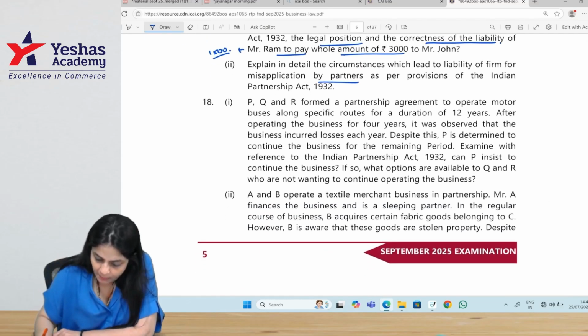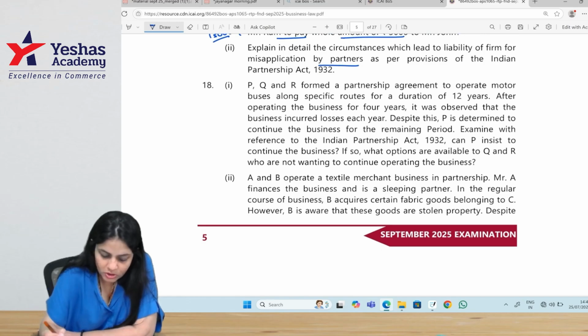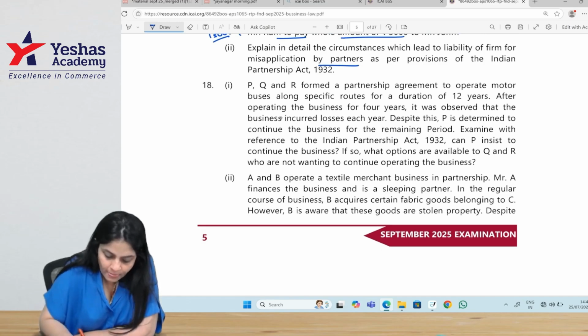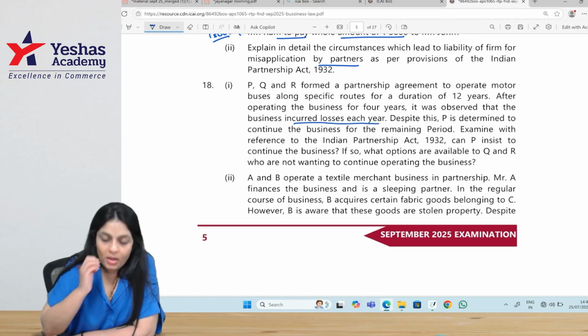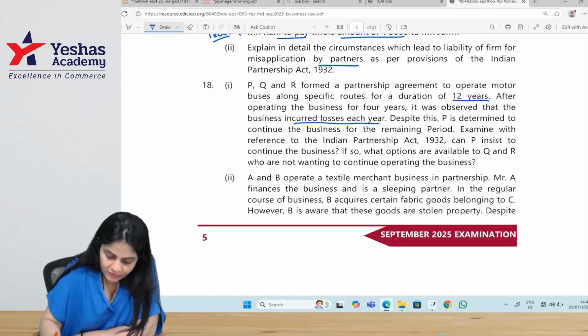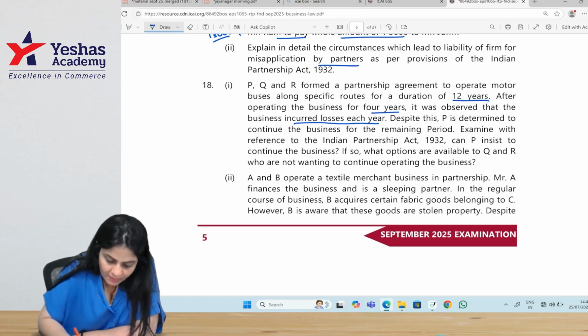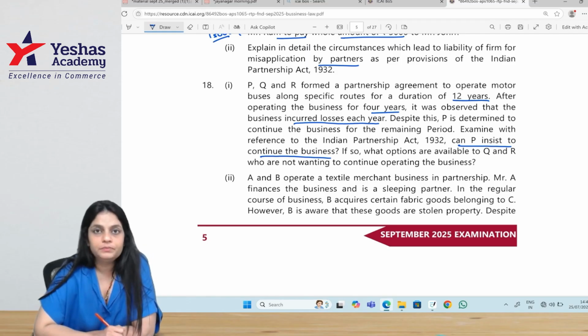P, Q and R formed a partnership agreement to operate motor buses along specific routes for a duration of 12 years. After operating the business for 4 years, it was observed that the business incurred losses each year. It was formed for 12 years, but after 4 years, there was loss. Despite this, P is determined to continue the business for the remaining period. Examine, with reference to the partners, can P insist to continue the business?